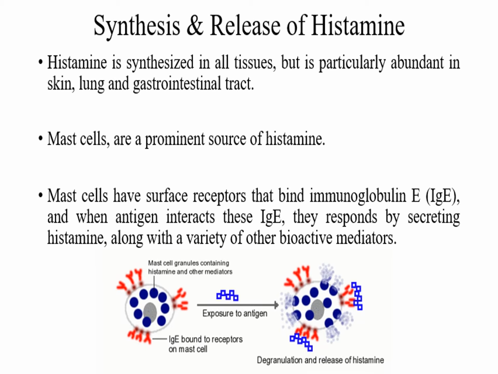When some antigenic compounds or antigenic materials enter our body, they interact with this IgE, and the interaction of antigenic compounds with IgE results in the release of histamine from the mast cells, in this way initiating the allergic reactions. As we all know, the allergic reactions are induced on the entry of some antigenic foreign materials, and this is also protective in nature.